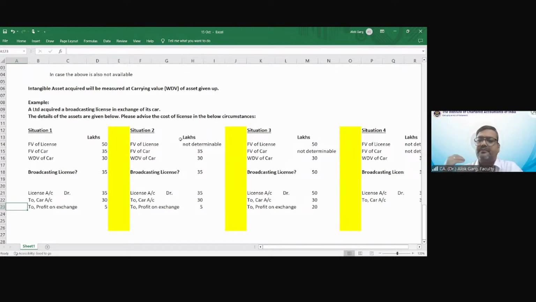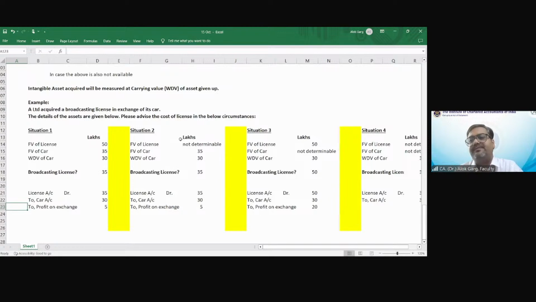Then we discussed deferred payment terms. The company which is acquiring the intangible asset is deferring or delaying the payment. In that case, the standard says that the intangible asset has to be recognized at the cash price equivalent, right? Whatever consideration the company is paying versus the cash price equivalent, the difference will go to interest. That is what we discussed.